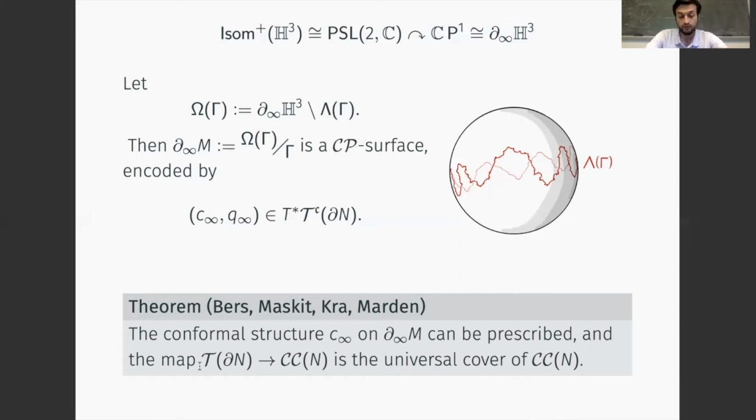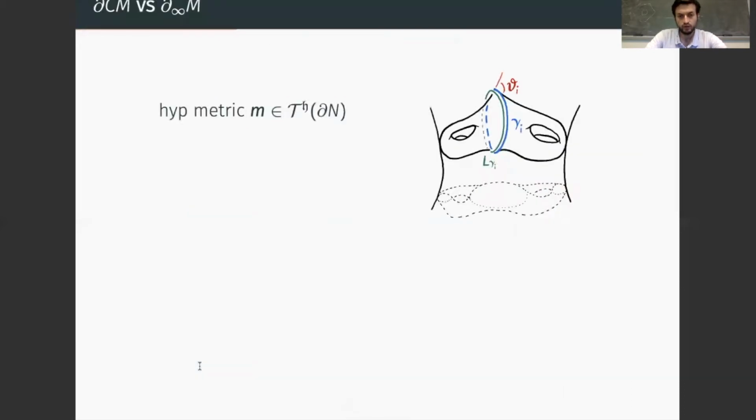But we can actually say something about the boundary of the convex core as well. The boundary of the convex core has the structure of a pleated surface. It is almost everywhere totally geodesic, and the locus where it fails to be smooth is described by a geodesic lamination. It carries a hyperbolic metric that is obtained by gluing the totally geodesic pieces together. On the geodesic lamination, we can define what is called the bending measure, which is a measured lamination that tells us how much the surface bends as we move transversely to the geodesic lamination.